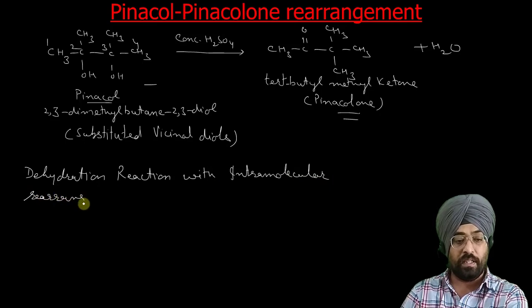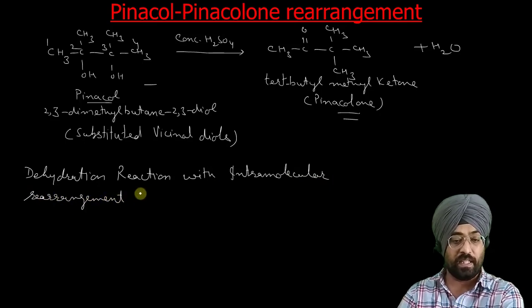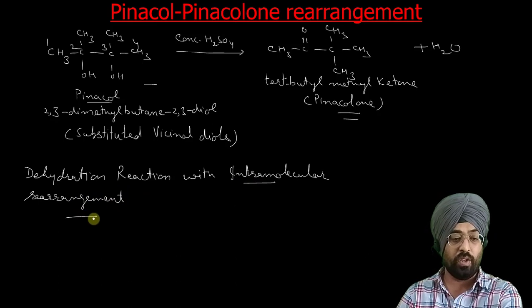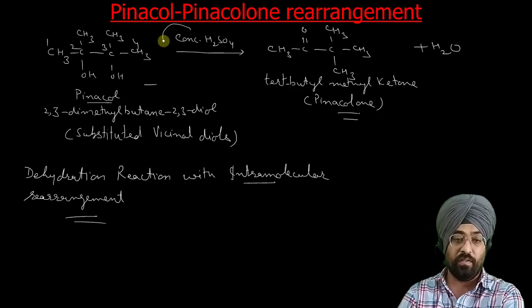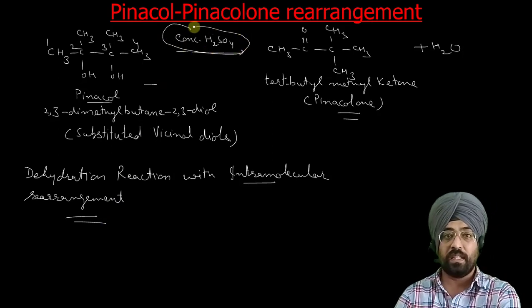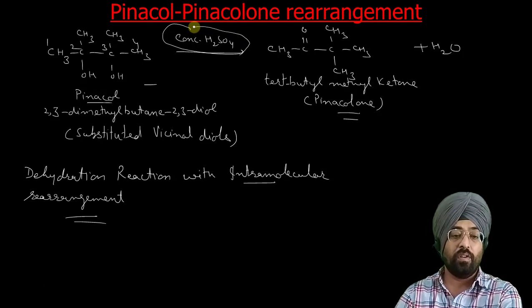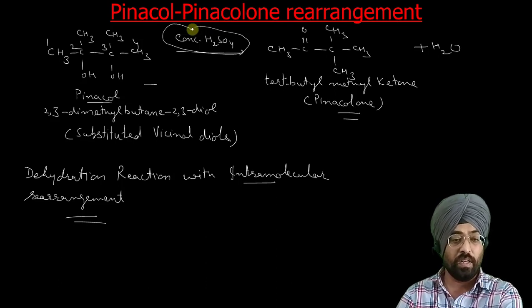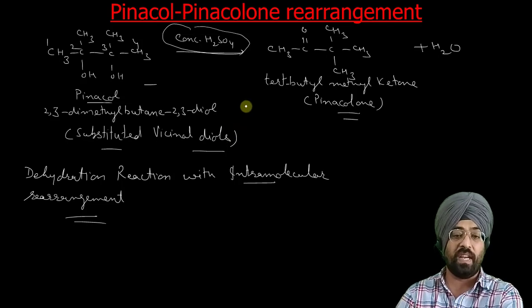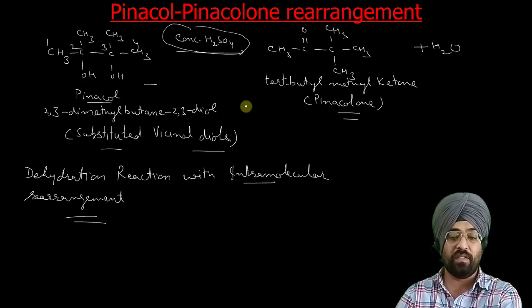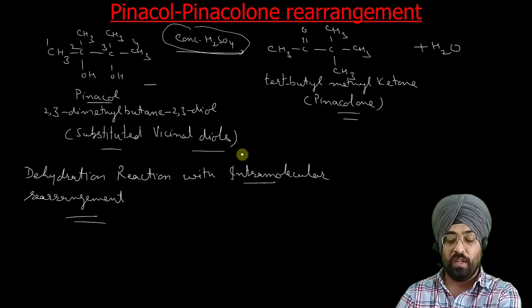It is carried out in the presence of a strong acid, like concentrated sulfuric acid. So this is our reaction: pinacol is converted to pinacolone. Basically all substituted vicinal diols, similar to this, show this type of reaction in which dehydration takes place with intramolecular rearrangement.